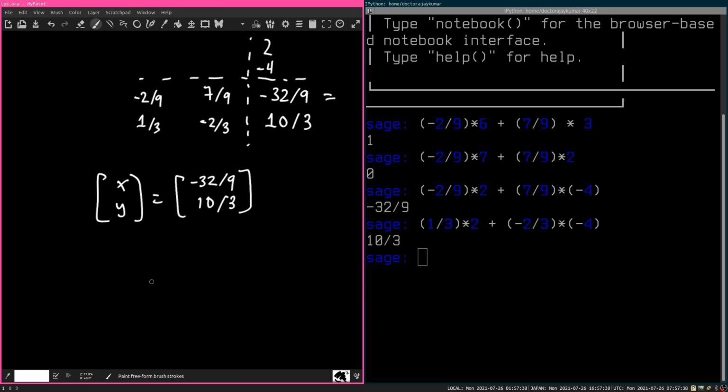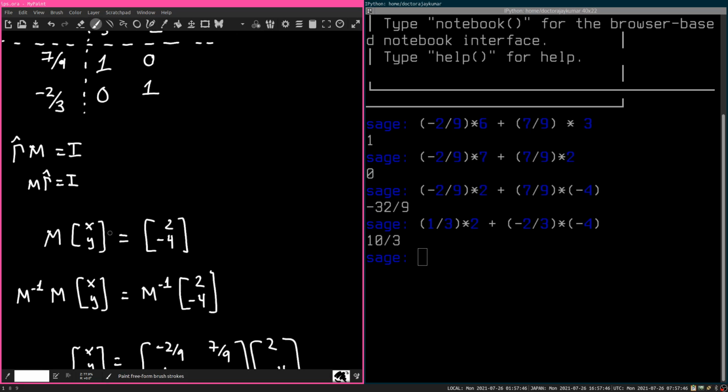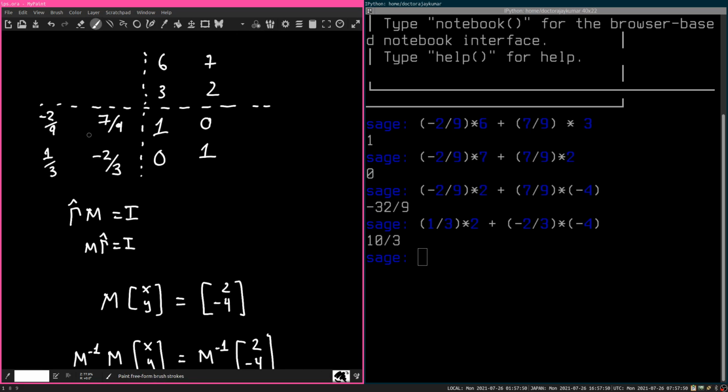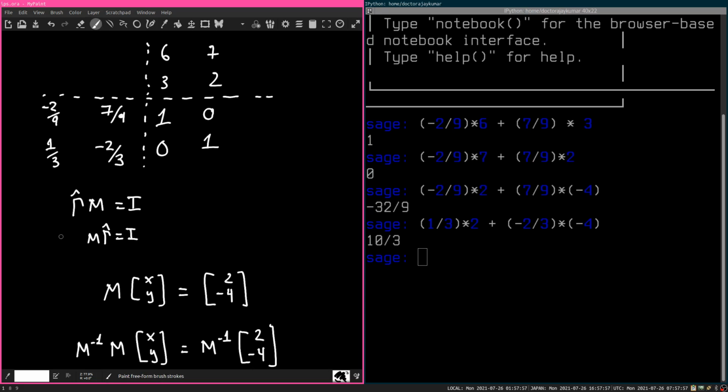And I'm going to give you an interesting problem to think about. You know what M inverse is. It's this. What is the determinant of M inverse? Just try that and see what happens, and compare that with the determinant we had for M, and then take the determinant of the identity matrix and see if you notice anything.